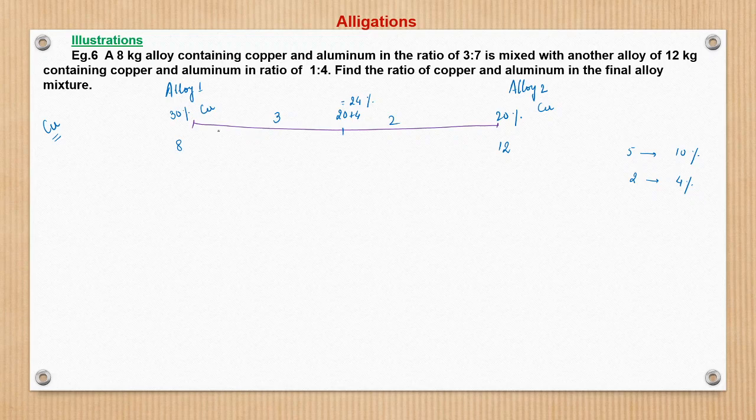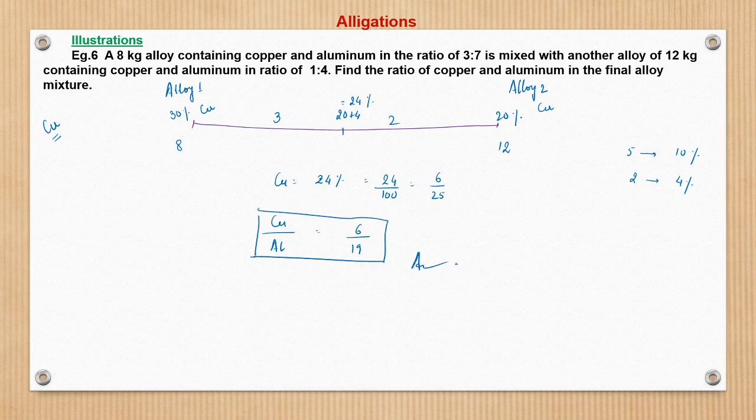So from here another 6% will make it 30%, right? So here the copper is 24 by 100, which is 6 by 25. So copper is to aluminium would become 6 by 19, right? This is the answer.